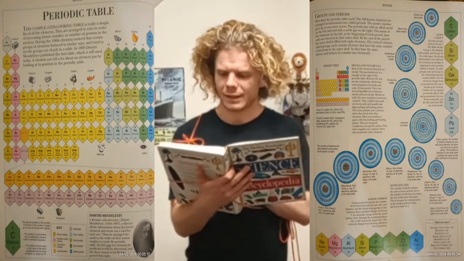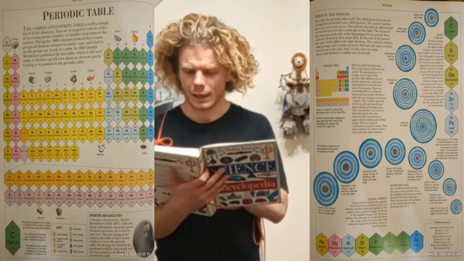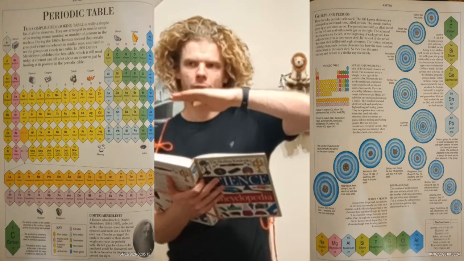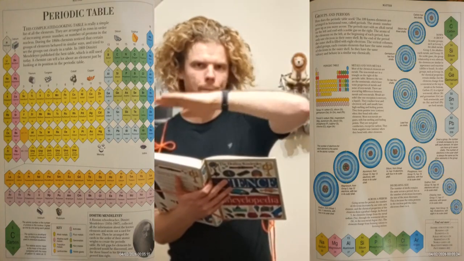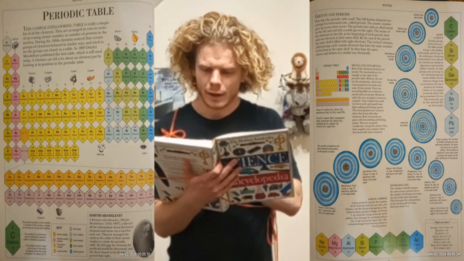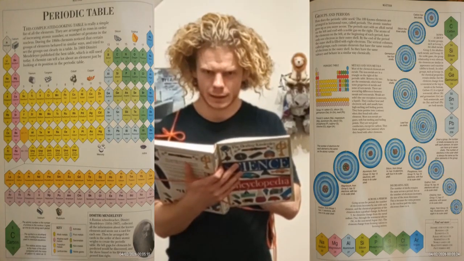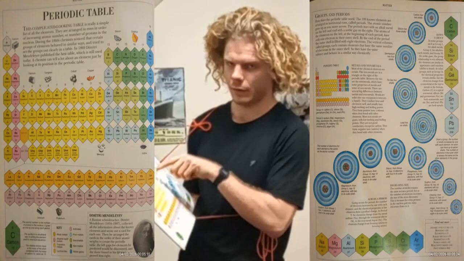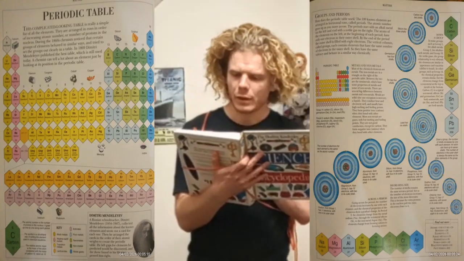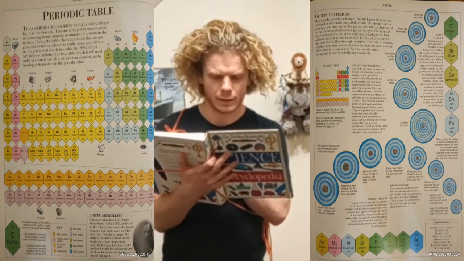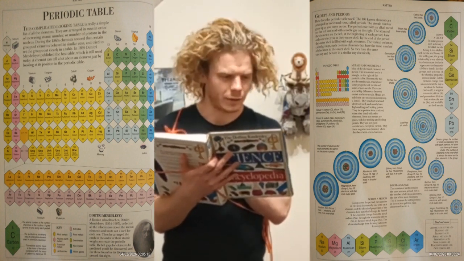How does the periodic table work? The 109 known elements are arranged in horizontal rows called periods. Horizontal, like the horizon, is always like that. The atomic number goes up as you move across, from left to right: 1, 2, 3, 4, 5, 6, 7, and so on. The periods start with an alkali metal on the left and end with a noble gas on the right. I think I understand why.